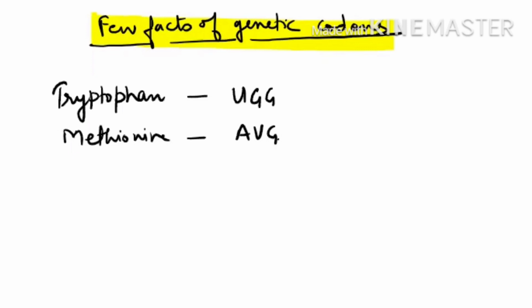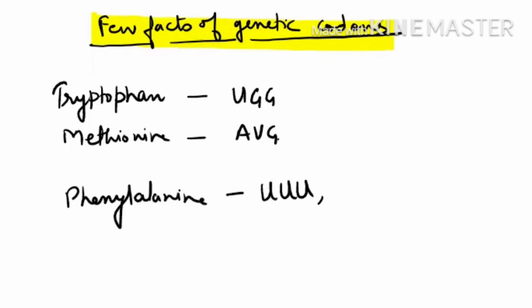Now see another amino acid, for example, phenylalanine. For this you have two codons, UUU and UUC. Then next, aspartic acid.